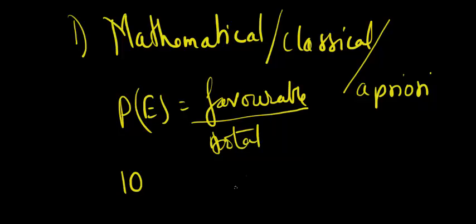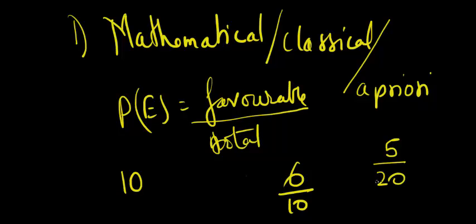Might be 6, so 6 by 10 would have been my probability. Similarly, if I'm tossing the coin 20 times and I got head only 5 times, 5 by 20 would have been my probability.